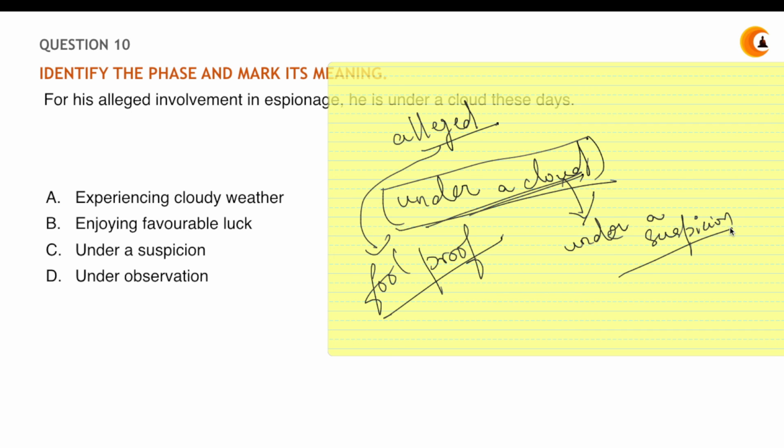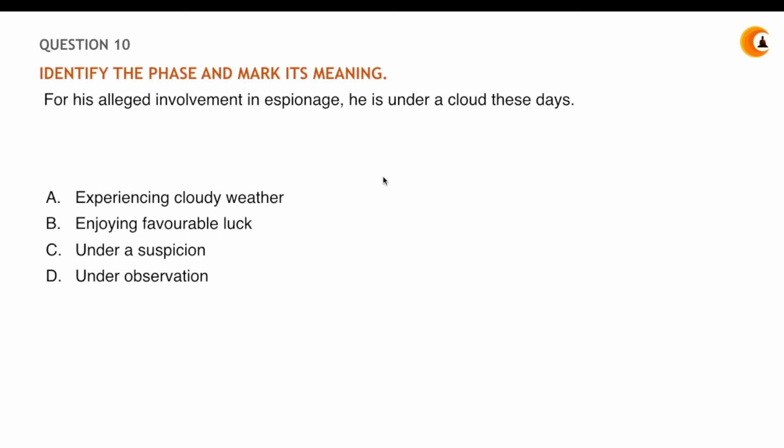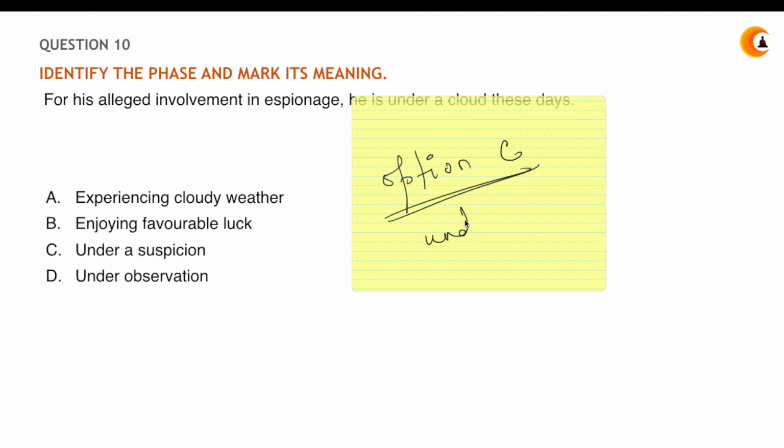Under observation means it is for sure that he has done it, and now he is being observed with all the activities that he does. But now he has just been accused. He has been allegedly told that he is a spying agent, spying on this person, so he is kept under the cloud. There is no foolproof. He is under the suspicion that maybe or maybe not this person is involved in spying. So under a cloud is the phrase, and the meaning is under a suspicion. He is suspected to be the person who has been spying. So the answer is option C, which says under a suspicion.